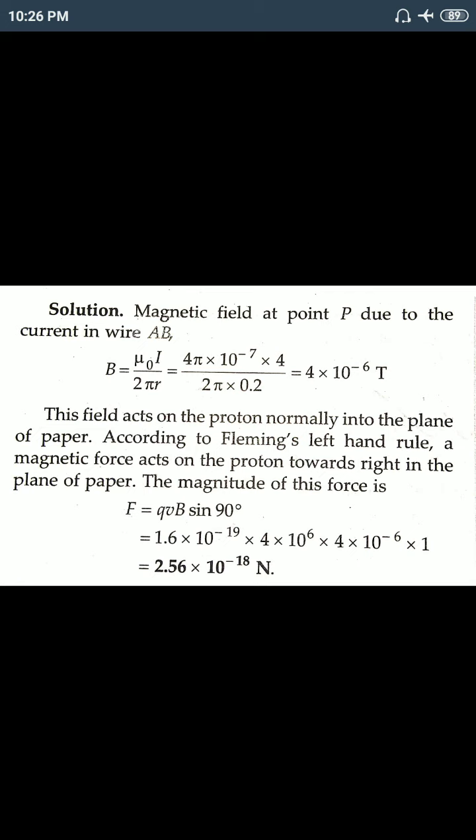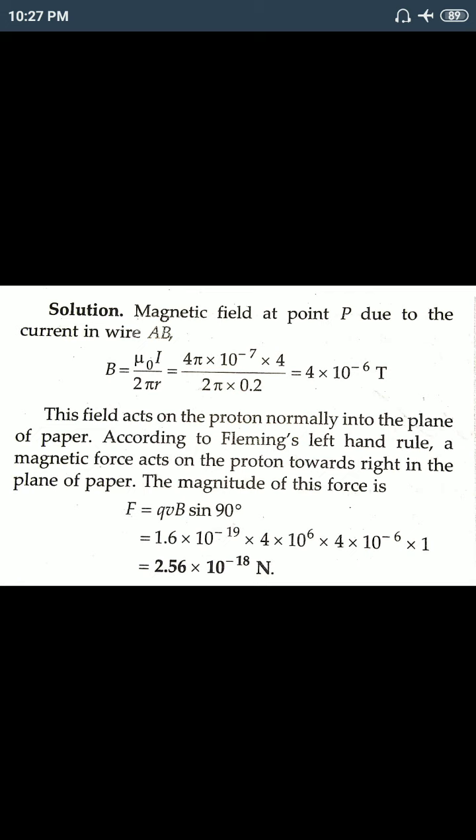So now that means you find the Lorentz magnetic force. That's why we use the expression F equals BQV sin theta. If you want to know that the field acts on a proton normally into the paper, you can use the right hand thumb rule. If you point your right hand thumb towards the current direction, the other 4 fingers will move into the paper normally.